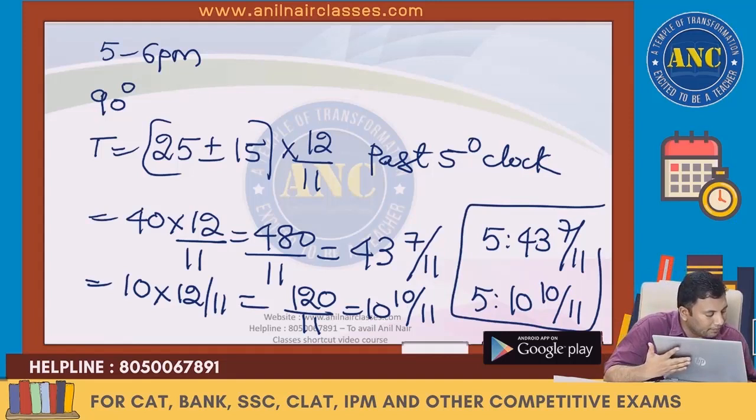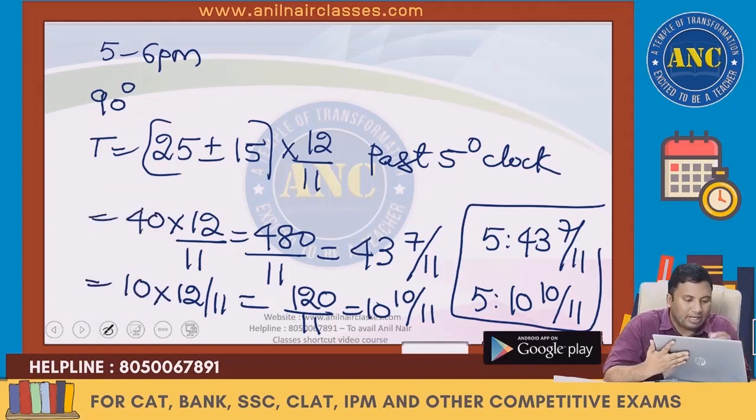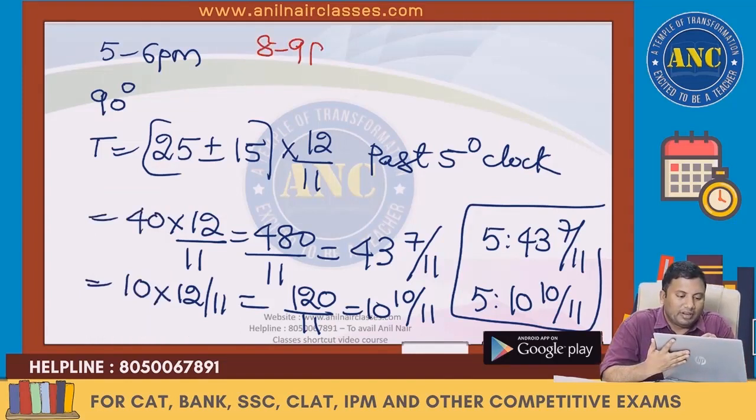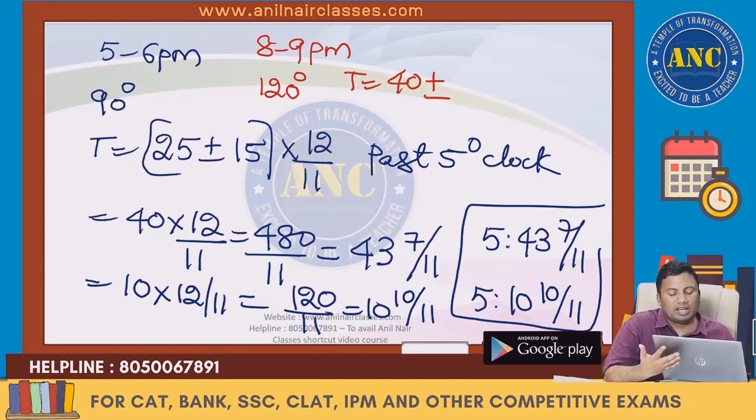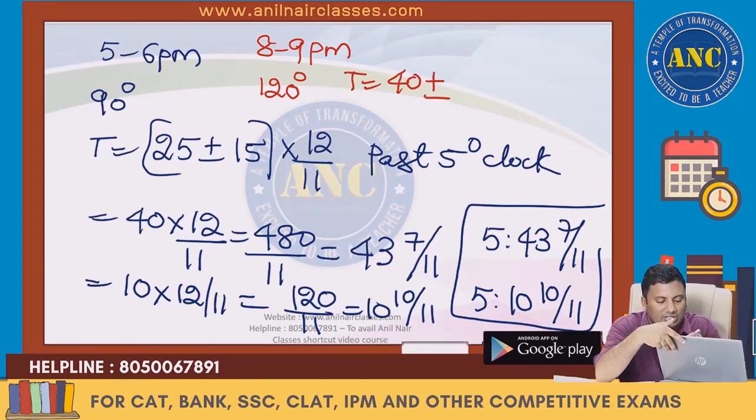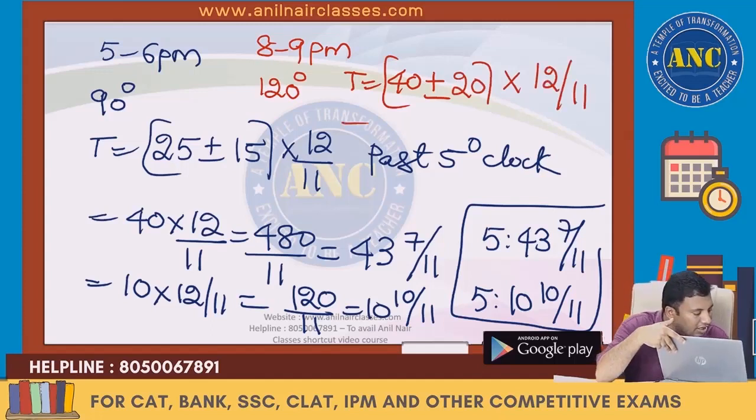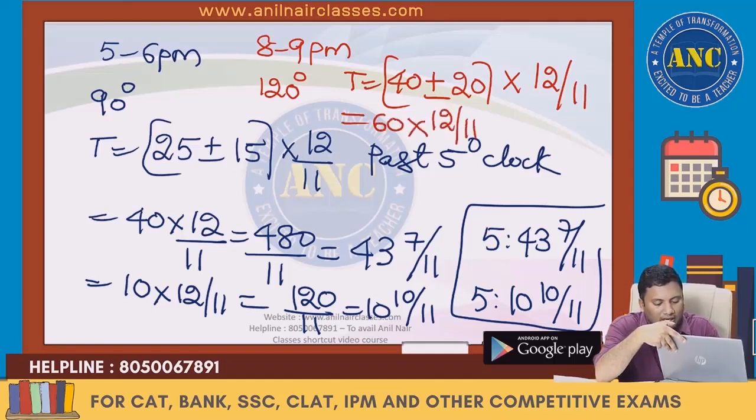Now, 1 minute. Balaji says it is for 120 degrees. Which time is it? 8 to 9 p.m. If it is 8 to 9 p.m., Balaji, for you, if it is 120 degrees, 8 5s are 40, plus or minus, 60 divisions is 360, so 120 is 20. 40 plus or minus 20 into 12 by 11. So what did you say? 40 plus 20 is 60 into 12 by 11. Next it is 20 into 12 by 11.